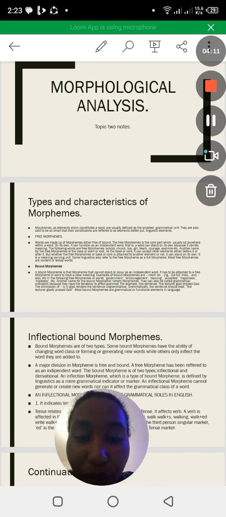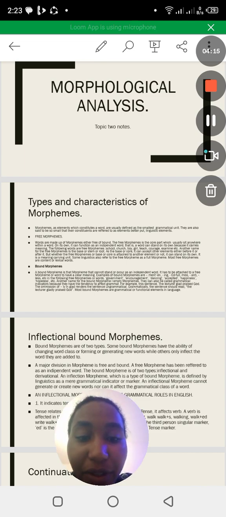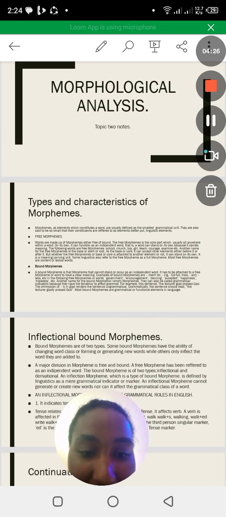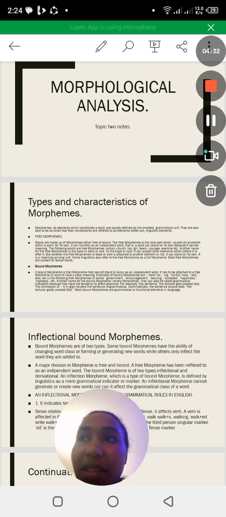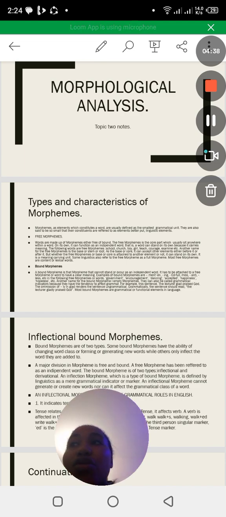Examples of bound morphemes are, for example, these suffixes: ment, en, ing, ed, full, miss, anti, less. These are suffixes. They are the bound morphemes. They don't have a meaning unless they are attached to a free morpheme.